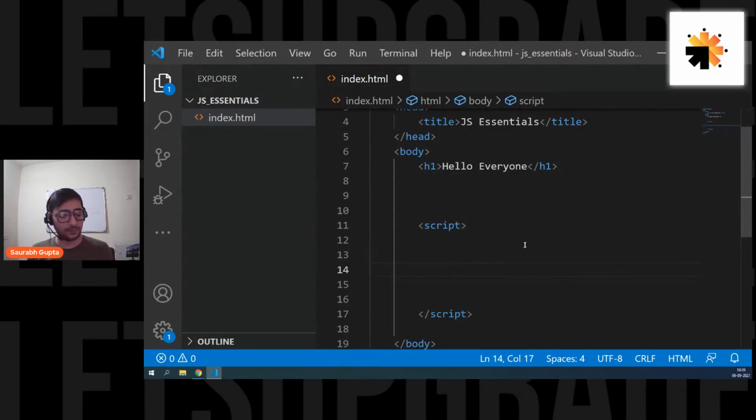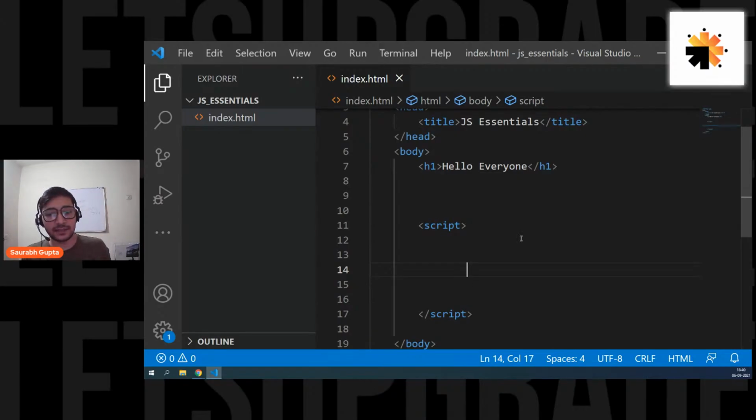Now here we're going to start with the basic programming principles of JavaScript. First of all, we're going to learn the core concepts, so that whether you're going for server-side JavaScript or front-end JavaScript, these things are going to be the same. And after that, we'll learn the front-end exclusive JavaScript, that is DOM manipulation.